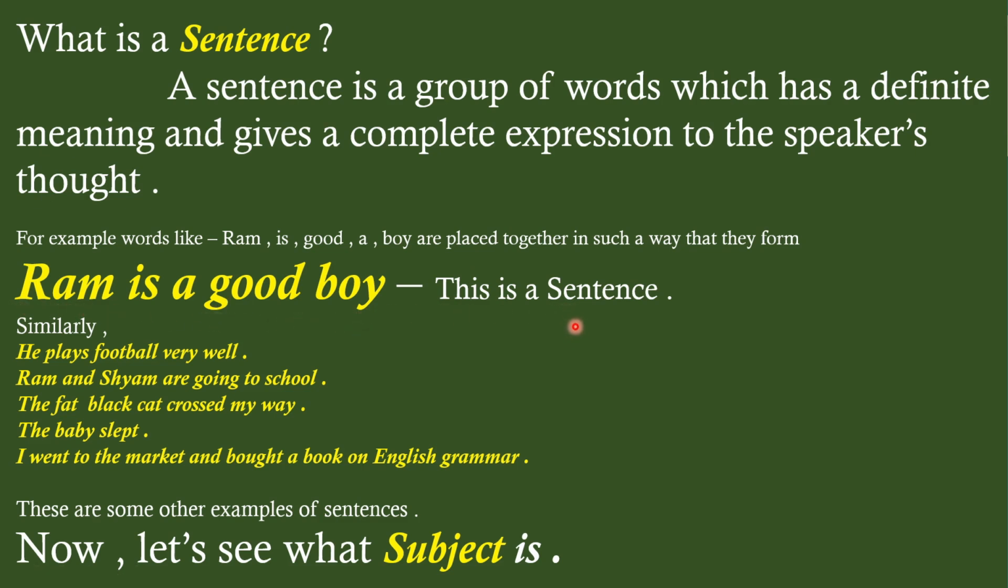This is a sentence. And similarly, there are some other examples of sentences. He plays football very well. Ram and Shyam are going to school. The fat black cat crossed my way. The baby slept. I went to the market and bought a book on English grammar. These are some other examples of sentences.